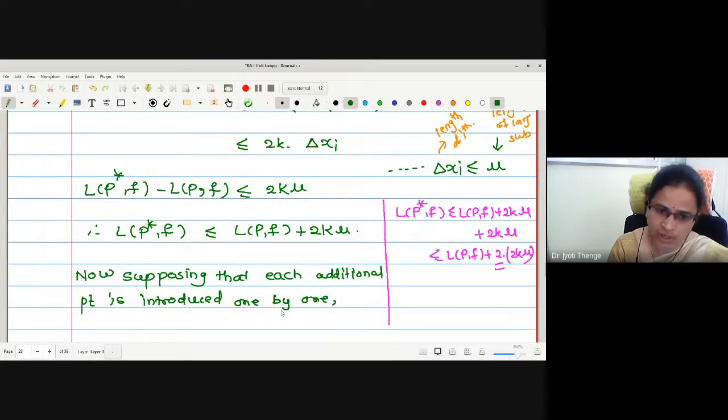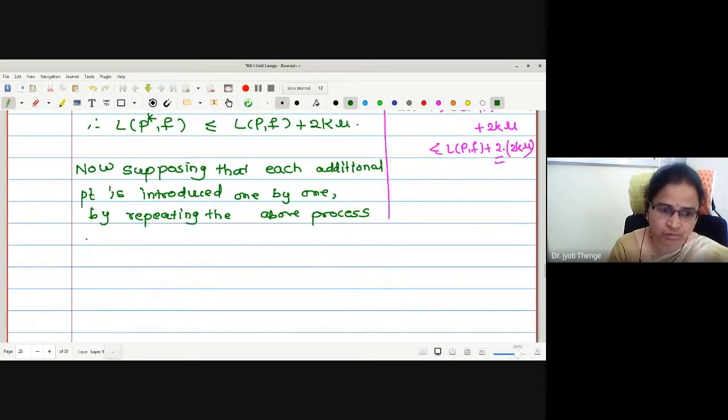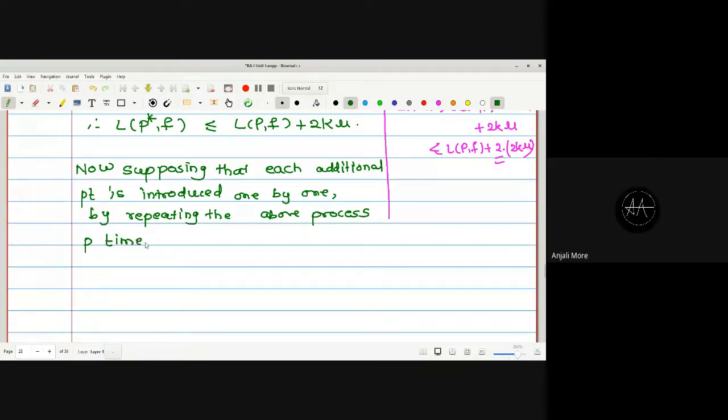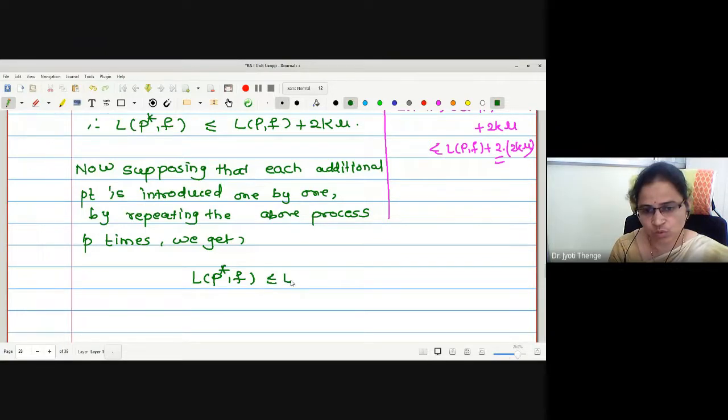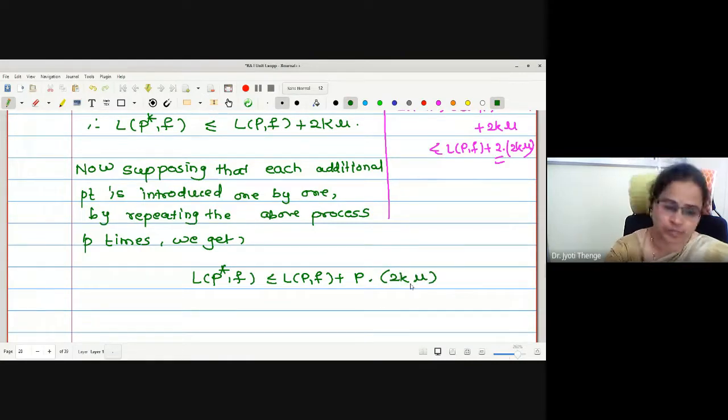One by one. And by repeating the above process, how many times do I have to repeat? 3 times. We get, what will we get? LP star F is less than or equal to LPF plus P times 2K mu. Is it okay? Yes, ma'am.